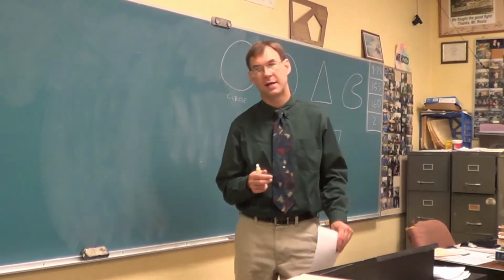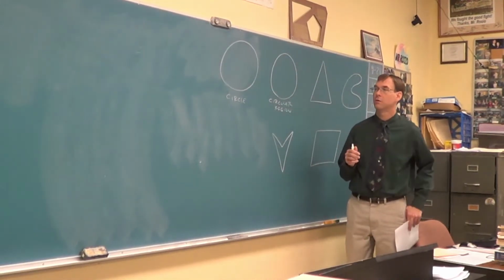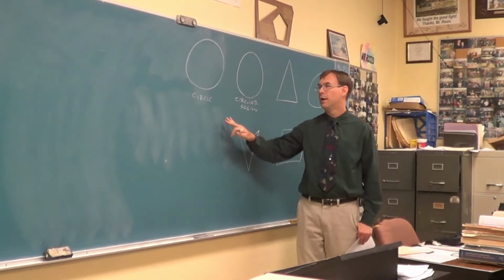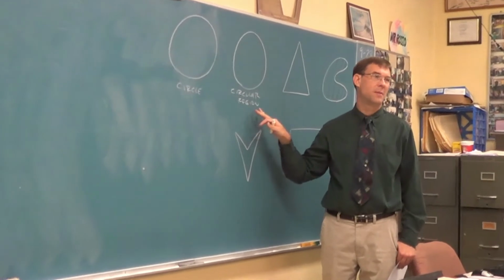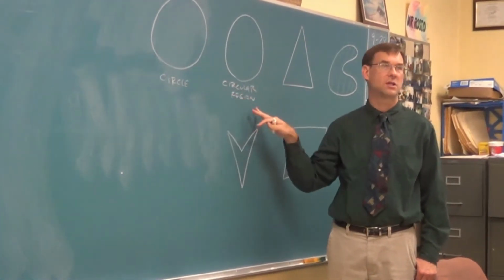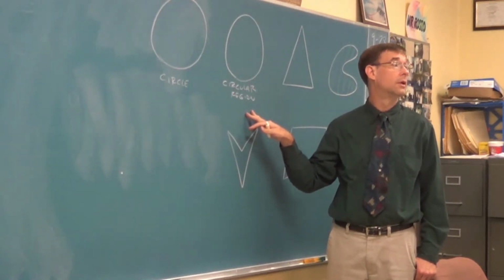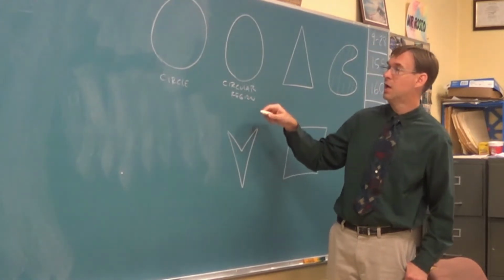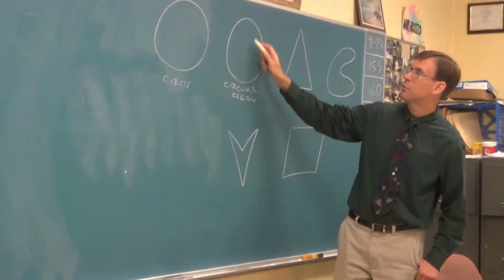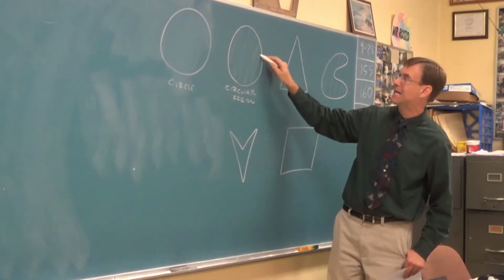And then let me illuminate that with some pictures by strolling this way slightly. The first thing I have to explain to you is something the book never has and never will: there's a difference between a circle and a circular region. Does anybody know what the difference is? Is the circle just the line and the circular region is on the inside? That's correct. The circle is just the white outline of the circle. The circular region is that white outline, but it also includes everything inside.